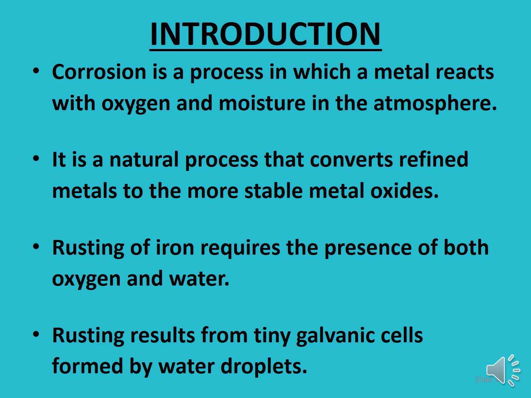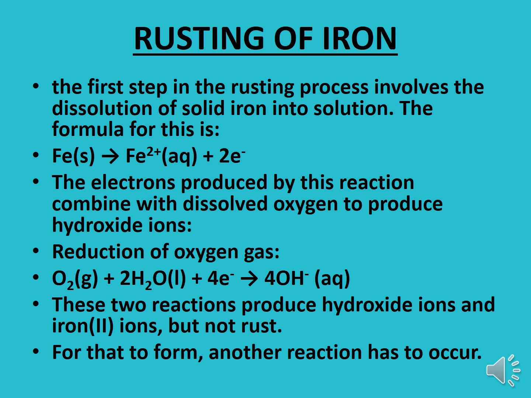Rusting of iron requires the presence of both oxygen and water. Means we need both of these things for the rusting process. Rusting results from tiny galvanic cells formed by water droplets. In the presence of water and oxygen, a small galvanic cell is formed and the rusting of iron will start. The rusting process involves the dissolution of solid iron into solution. The formula for this is: iron loses 2 electrons and converts into Fe2+ ions.